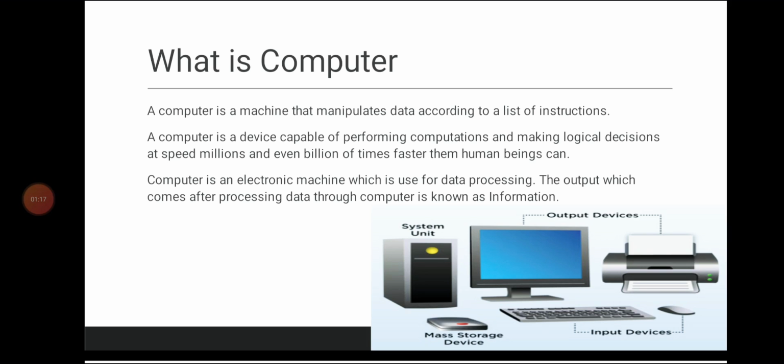Computer is an electronic machine which is used for data processing. The output which comes after processing data through computer is known as information.